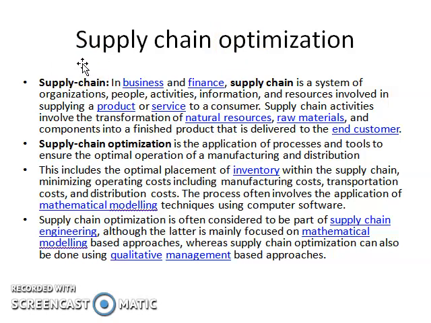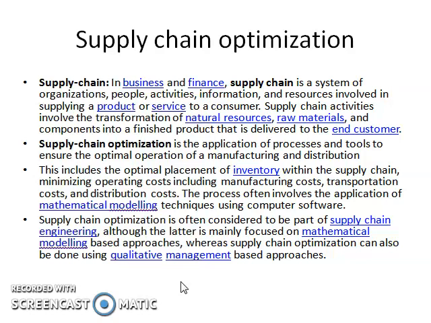In any business or finance, it means a product-oriented industry or a service-oriented industry. Supply chain is a system of organization, any kind of organization, where the people, activities, information and resources are involved in supplying a product or service to the customer. Supply chain activities involve the transformation of natural resources, raw materials and components into a finished product that is delivered to the end customer.